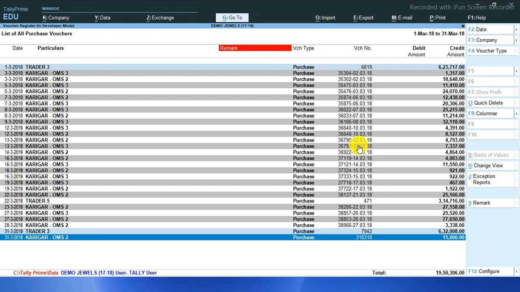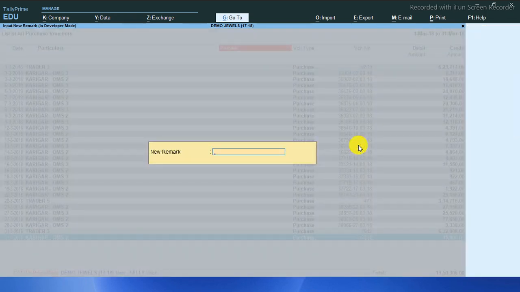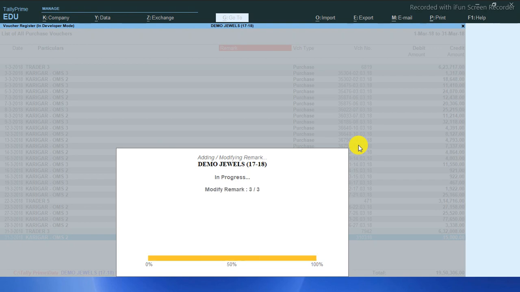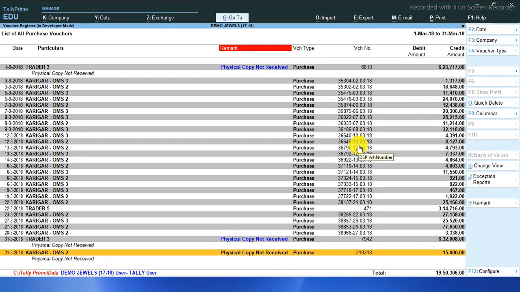Then press Ctrl 9. There is a button on the right side. Press Ctrl 9 and write whatever comment you want to write. I simply write "physical copy not received". And that remark or comment will appear on your screen and be stored. I will show you how it shows in the voucher also.